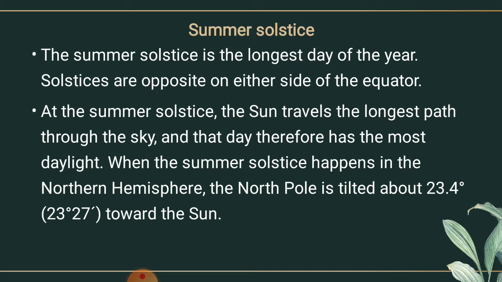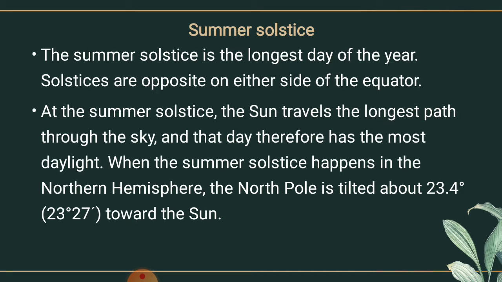Because of that, the sun rays directly fall on the Tropic of Cancer. And due to that, what happens? When the sun rays directly fall on the Tropic of Cancer, this area receives maximum heat.